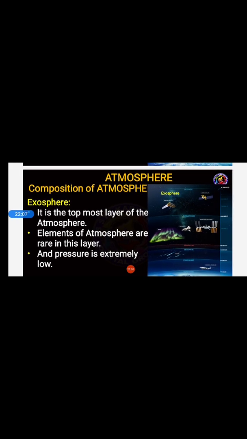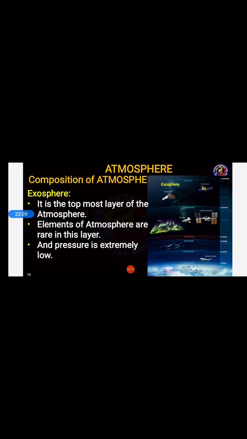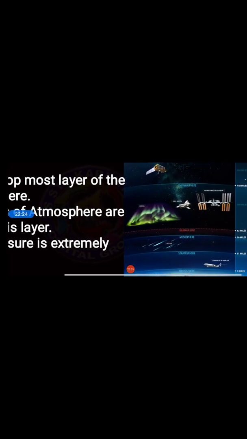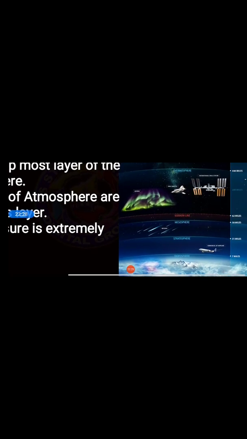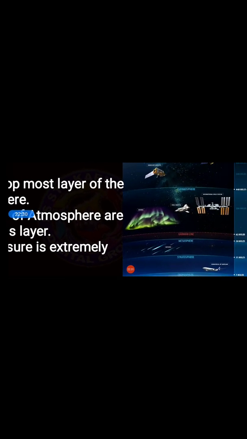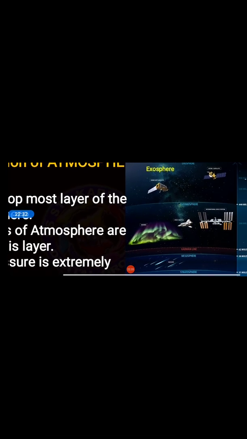Just now in this video you learned about the meaning and importance of atmosphere, the composition of atmosphere, and the layers of atmosphere. How many layers are there? There are 5 layers. Very good. They are troposphere, stratosphere, mesosphere, thermosphere, and exosphere.